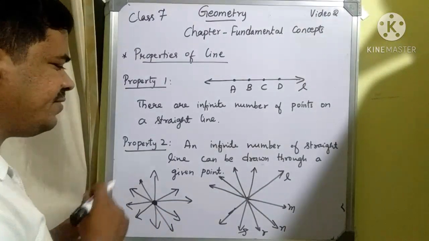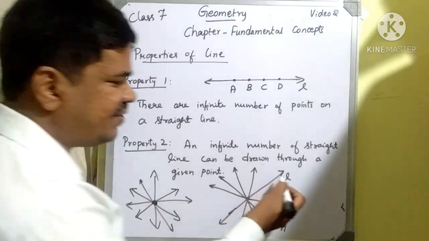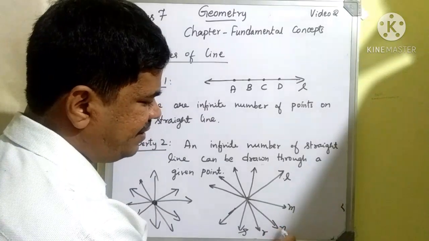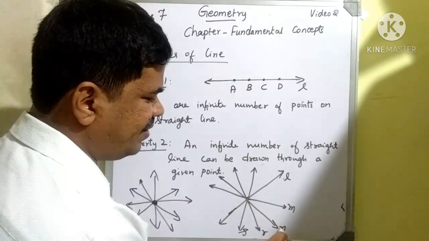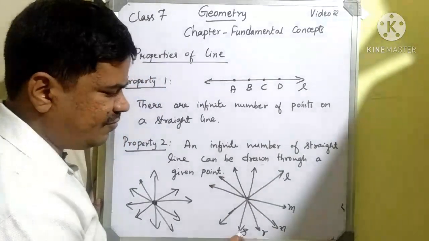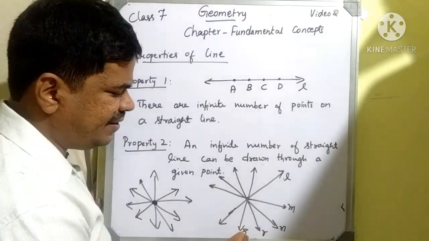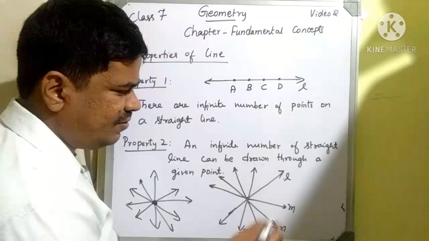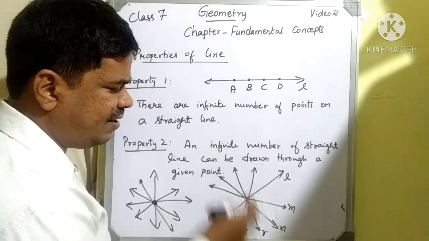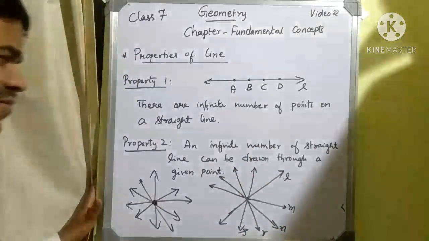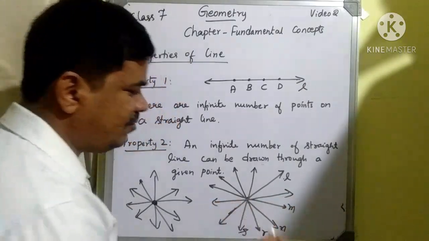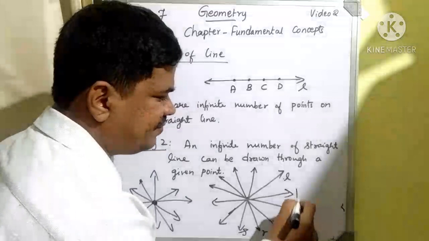That's what the second property tells, and we are representing lines by small letters: line L, line M, line N. This whole line we take as line N, this whole line as line R, and this whole line as line S. Like that we are representing. If we consider line L, line M, line N, line R, and line S, there are many lines we can draw, and we can represent them.